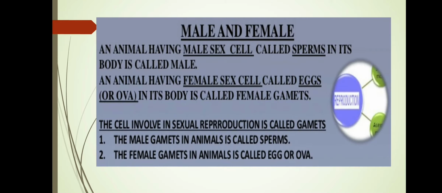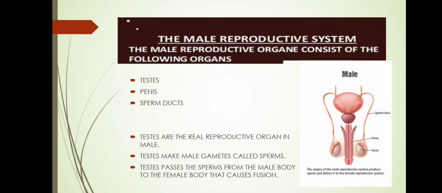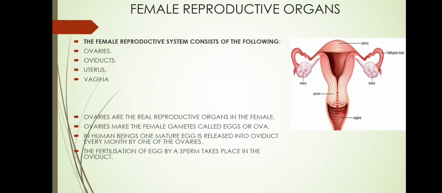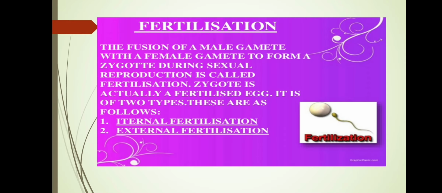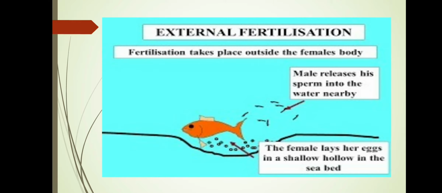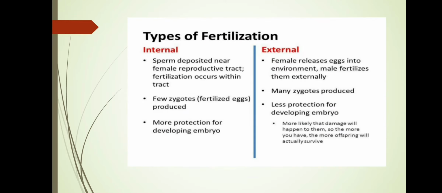Then, what are female and male sex cells? What are the male reproductive organs and their function? What are the female reproductive organs and their functions? How the fertilization takes place, that means how the fusion takes place, and there are two types of fertilization, that is internal and external fertilization, and we learned about the difference between internal and external fertilization.